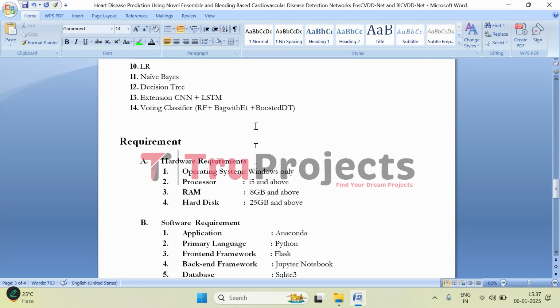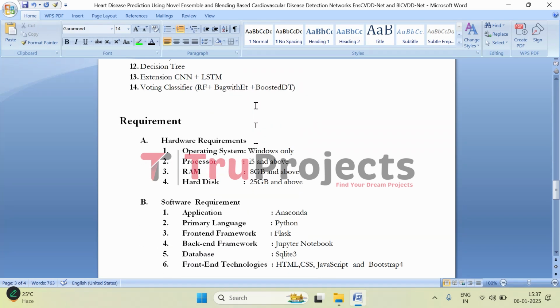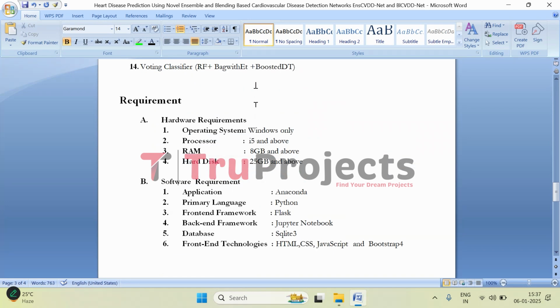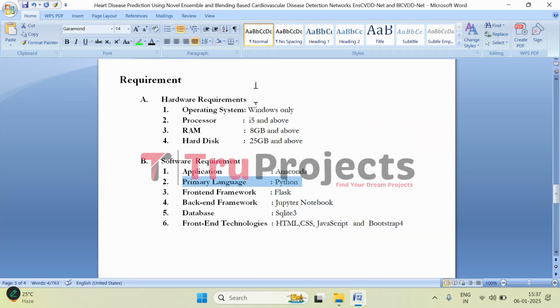And to implement this project, we need basically hardware and software requirements. Coming to hardware, we need an operating system of Windows, a processor of i5 and above, RAM of 8 GB and above, and hard disk of 25 GB and above. Coming to software, we need the application Anaconda, primary language Python, front-end framework Flask, backend framework Jupyter Notebook, database SQLite 3, and front-end technologies are HTML, CSS, JavaScript, and Bootstrap 4.